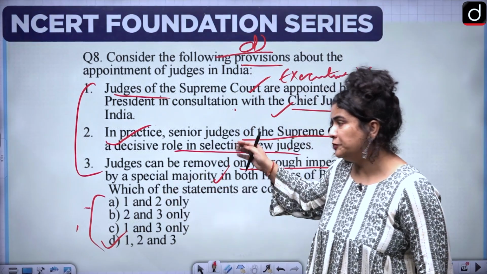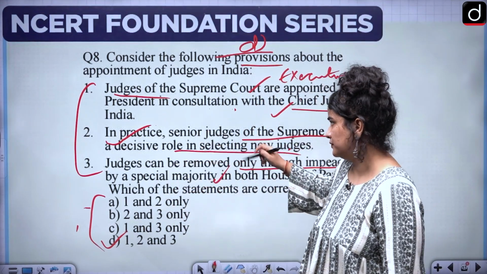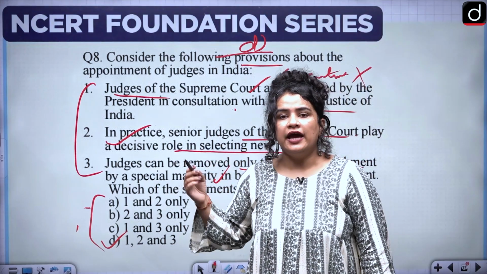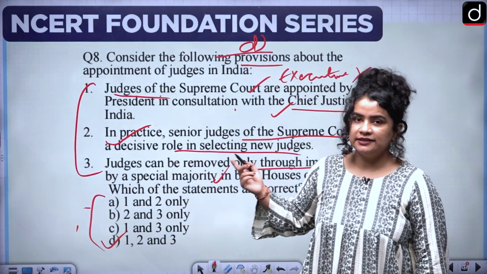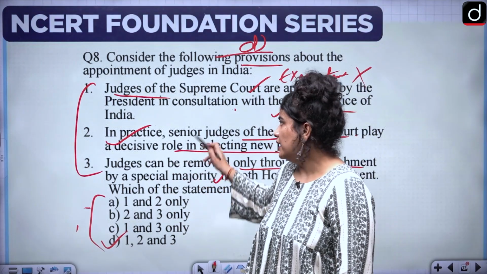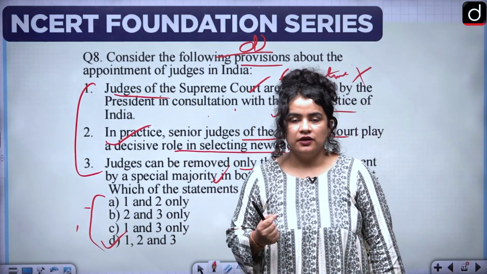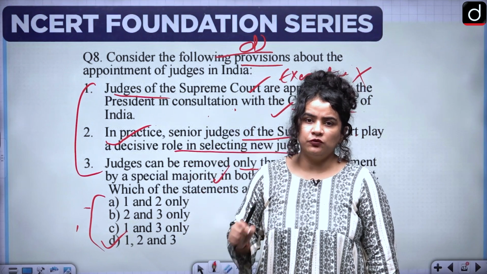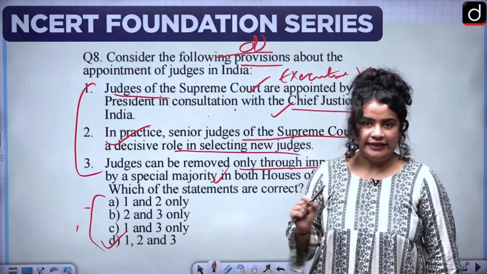Of course, when you go deeper, the executive is involved. The Prime Minister is also involved, and the other members, other leaders are also involved in some way or the other. But that is for much later. Okay. However, for now, please understand that the whole point of this concept or this question is to make you understand how independence of the judiciary is ensured.